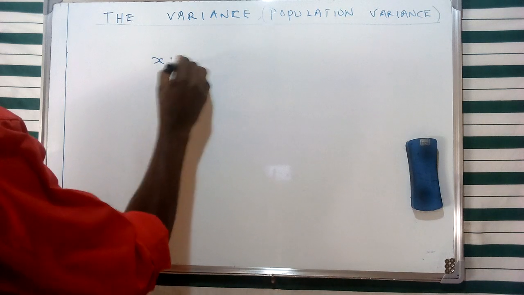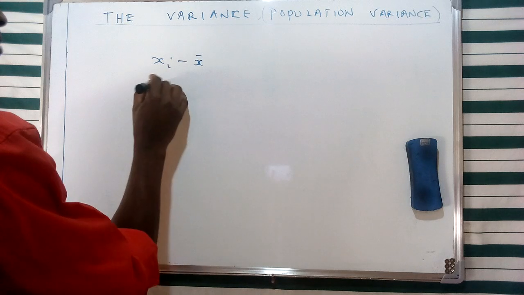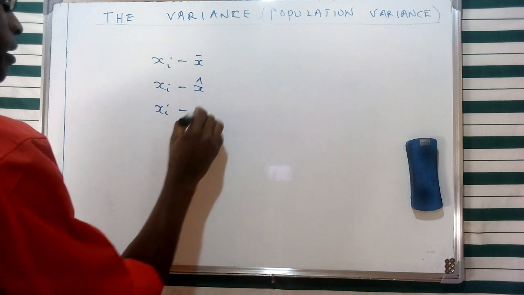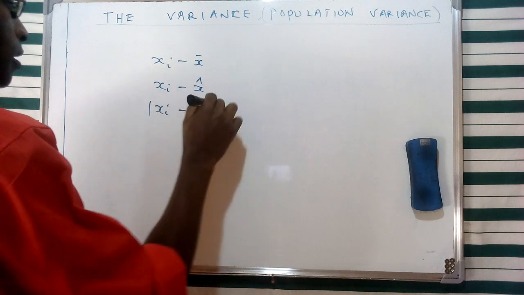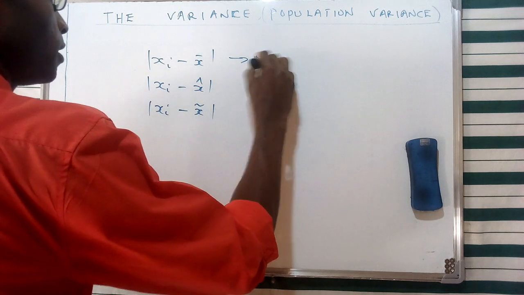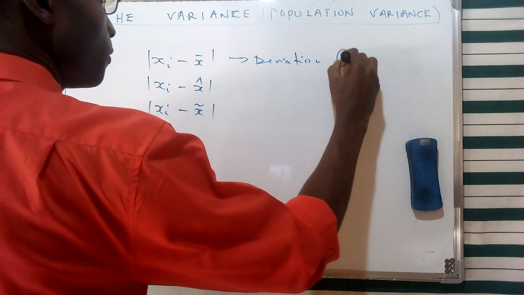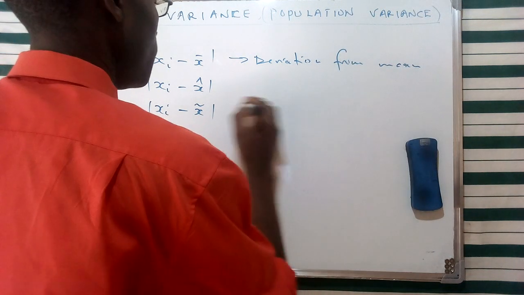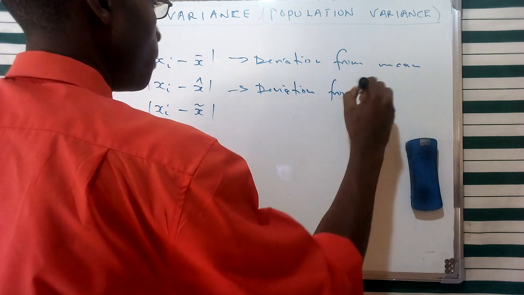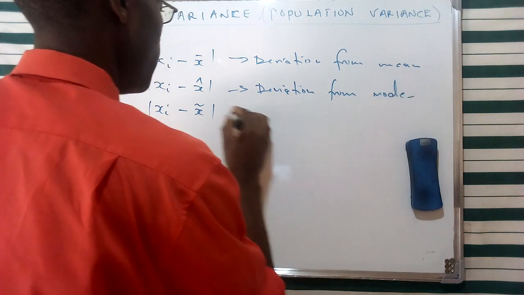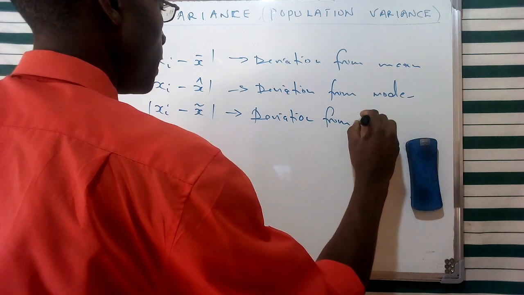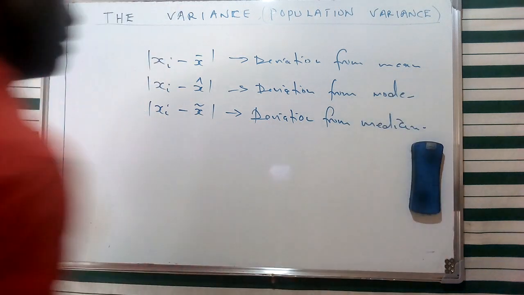Now, if we are trying to look at a specific sample, and I mentioned the concept of variations from the specific average, which we are given in terms of the mean, the mode, and of course I had spoken about the median. So we said that we're going to give them in terms of absolute value, and this is going to be a deviation from the mean, and the second one is going to form a deviation from the mode, and the last one is going to form a deviation from the median, given in that specific order.